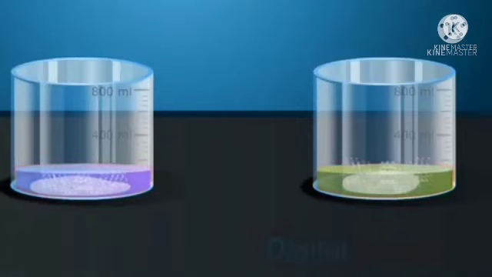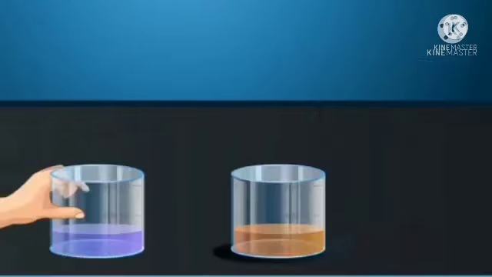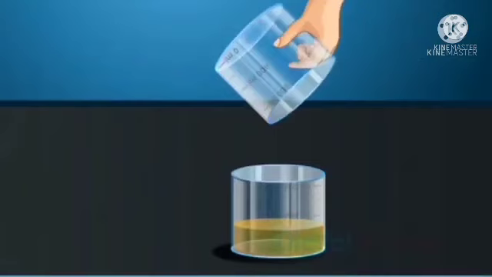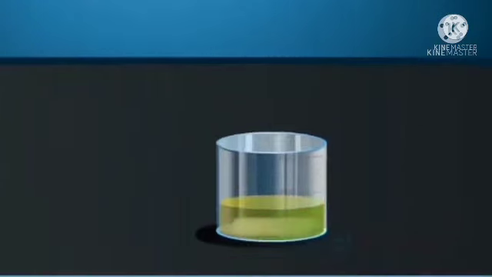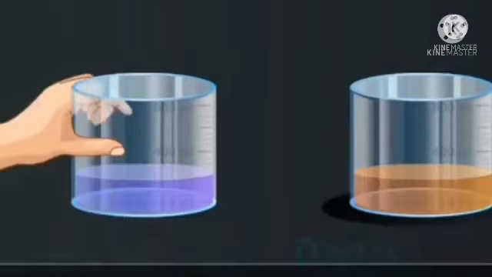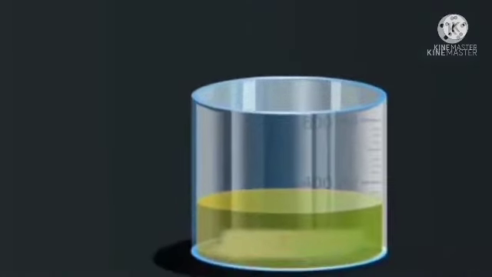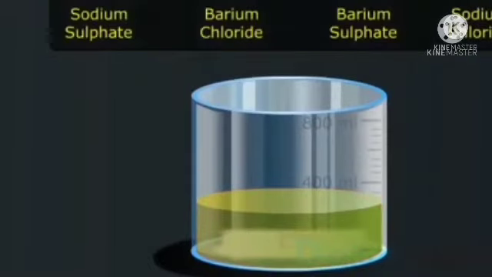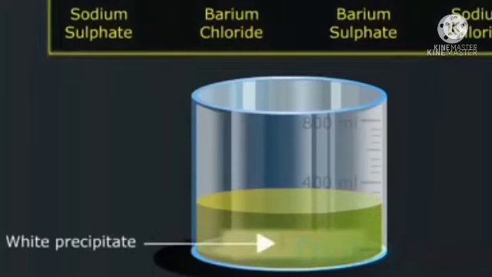There is a change in the color of the solutions in both beakers. The first beaker is the sodium sulfate and the second beaker is the barium chloride. Add the solutions of both the beakers. We can find a white, powder-like substance, that is called the precipitate. That is the color of the solutions. Then the white color is the precipitate.